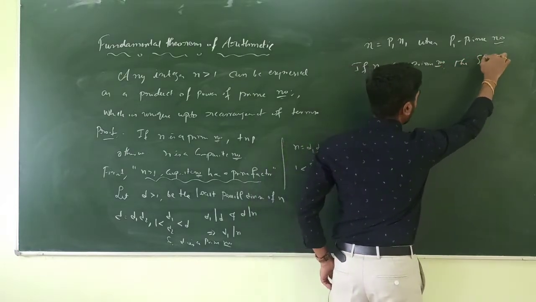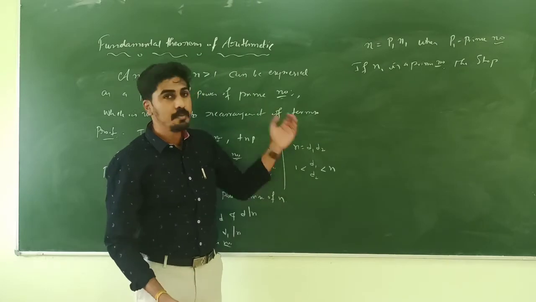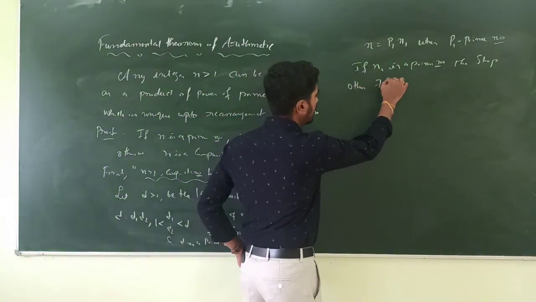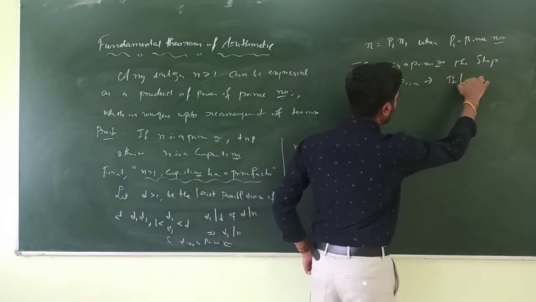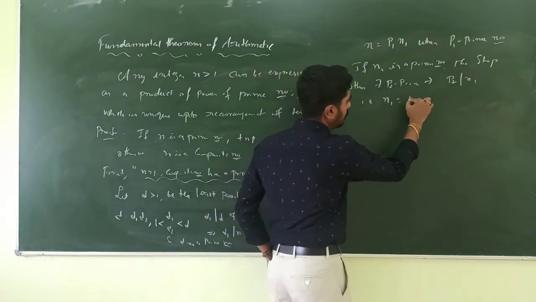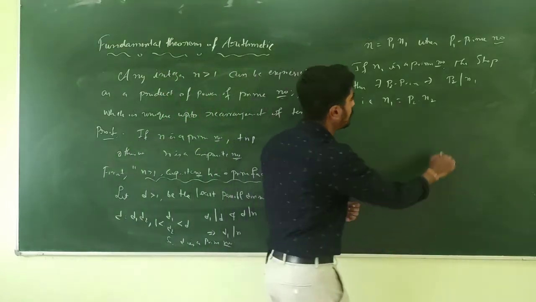Otherwise n1 has a prime factor, there exists p2 such that p2 divides n1, that is n1 can be written as p2 into n2, where p2 is a prime number.